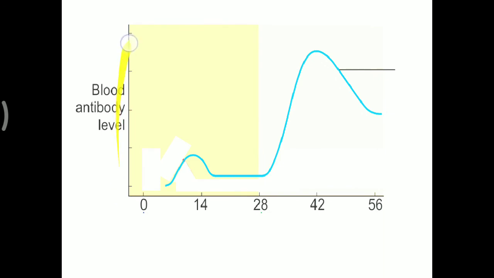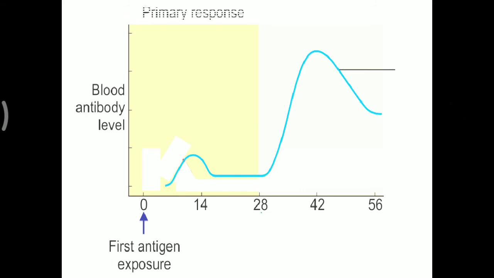Simply, looking at the blood antibody level, what happens at the first antigen exposure is a primary response. When a new foreign particle enters the body for the first time, for the primary response you have to remember IgM, immunoglobulin M, will be there. Immunoglobulin M is the first to start, but it takes about 10 days to start against that antigen. After those 10 days, within 20 days it shows a peak, and gradually declines. Later in the primary immune response IgG will also be generated, and that also helps to generate the memory cells.